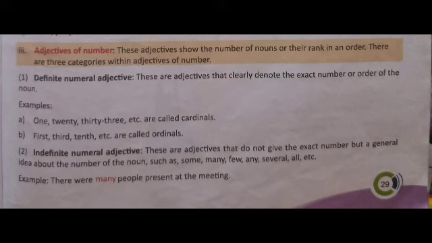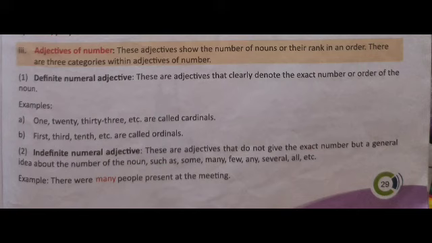Examples: 1, 2, 3, 4, 20, 23, 33 are called cardinals, exact number. Then first, third, second, tenth, etc. are called ordinals. That is order. So, definite numeral adjectives clearly denote the exact number or order of the noun.